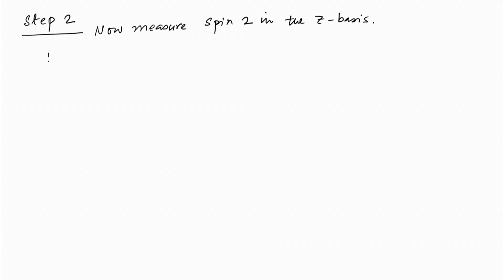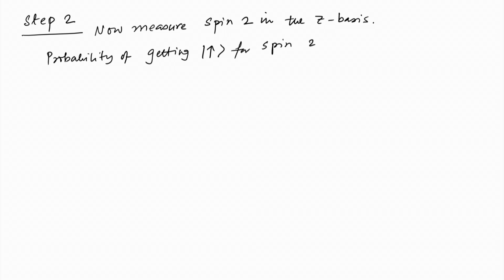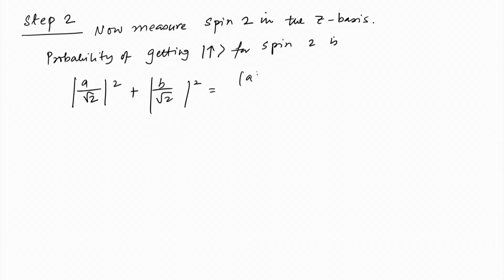So, the probability of getting up for spin 2 is, so it is that curtailed information that we get, a by root 2 mod square plus b by root 2 mod square, which is equal to a mod square plus b mod square by 2, which is equal to half.